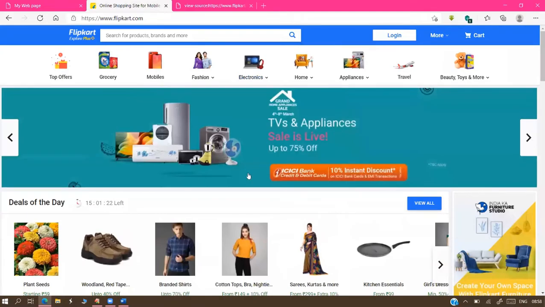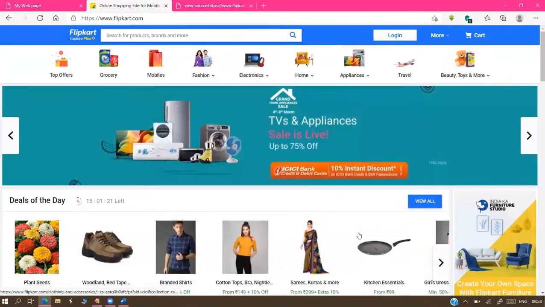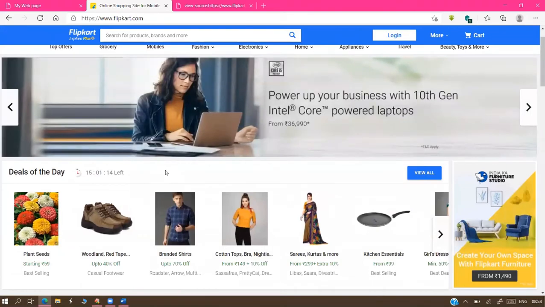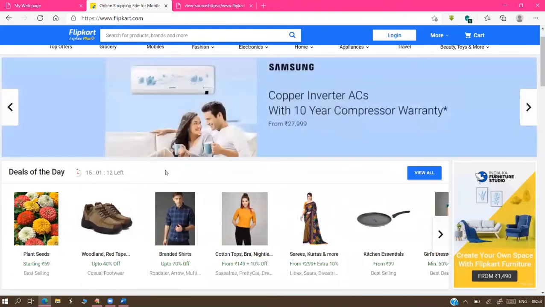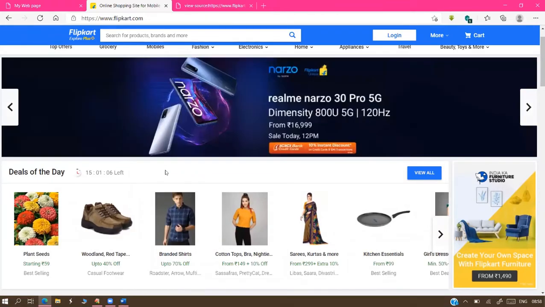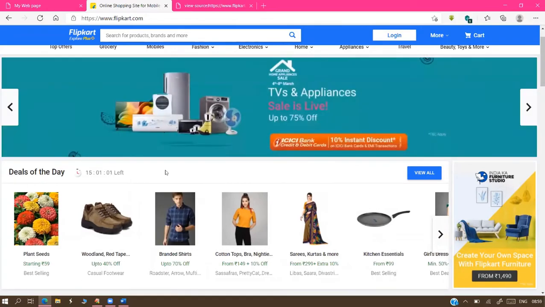Why server-side code, sir? Because all these products, where are they collected? All these products, which product, which offer is available, how are they going to collect it, sir? Compulsorily, that is from either file systems or from a database only. So this home page is already a server-side page. It's not a static page. Flipkart's home page is not a static page. It's a dynamic page only, because it's integrated with server-side code, gathers the information from the server, and displays it.